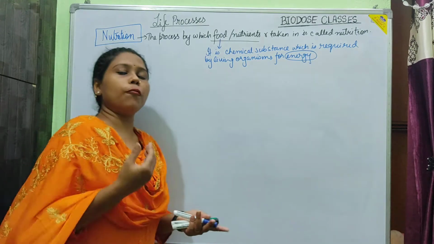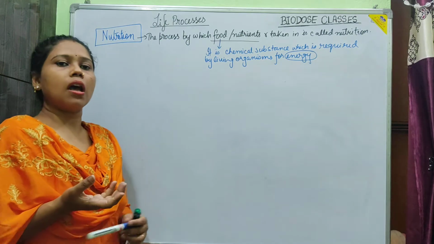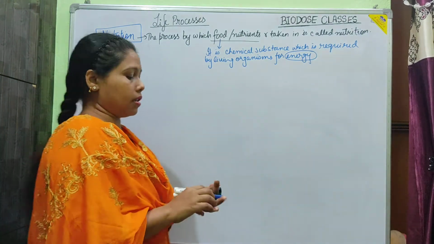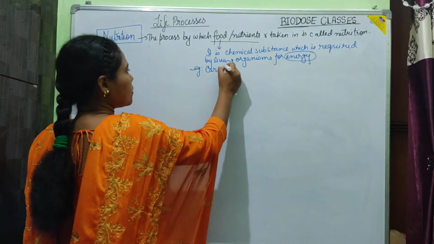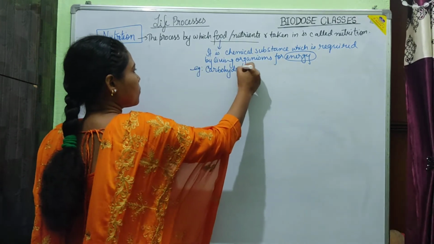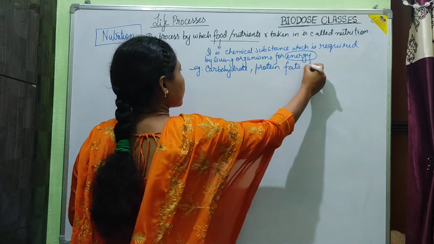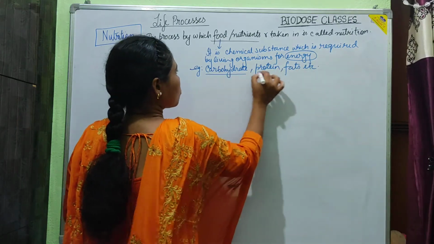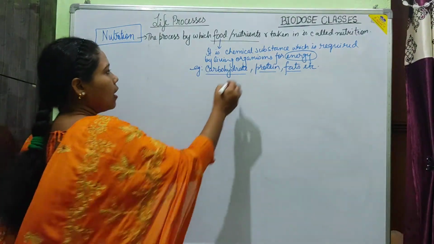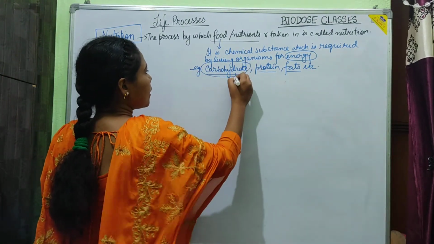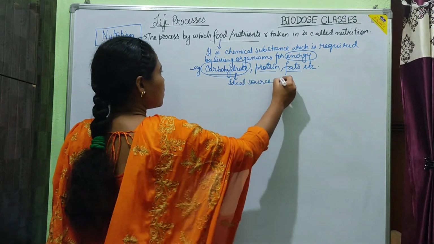Now, they can be of both natures, organic as well as inorganic. We give examples of nutrients like carbohydrate, protein, fat, etc. These are the substances that provide energy to our body, and carbohydrate is said to be the ideal source of energy.